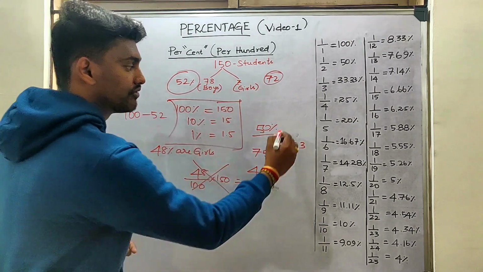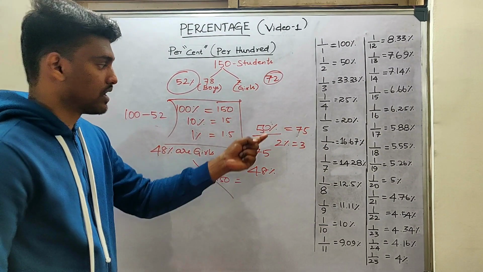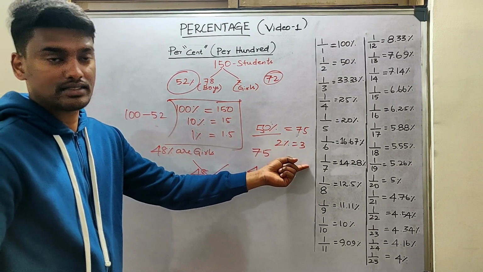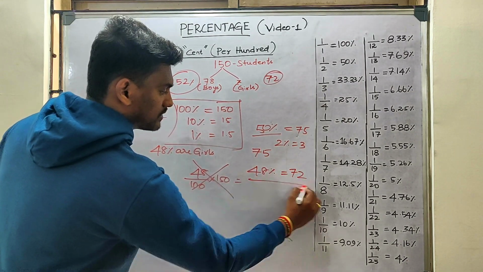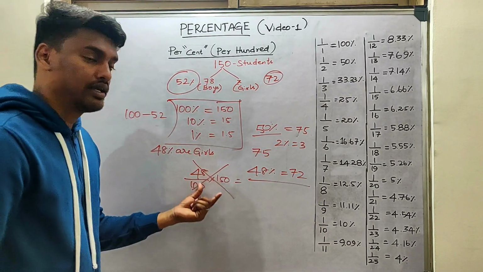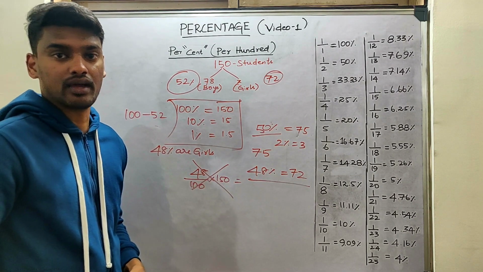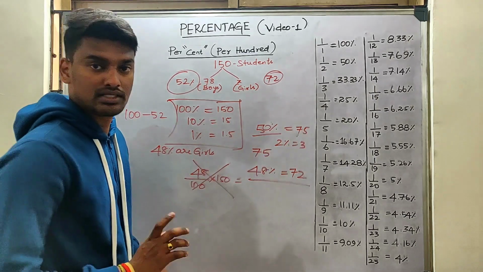We know that 50 percentage is 75 and 2 percentage is 3. So if I subtract this, then obviously I have to subtract this too, LHS is equal to RHS. So 75 minus 3 is 72. So kindly don't try to do the sums in the other way. Kindly try to do the sums in this way, it will save most of your time. Now we'll see one more concept here.